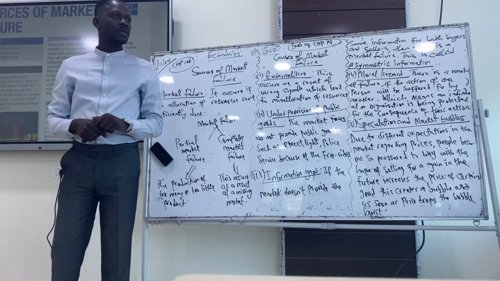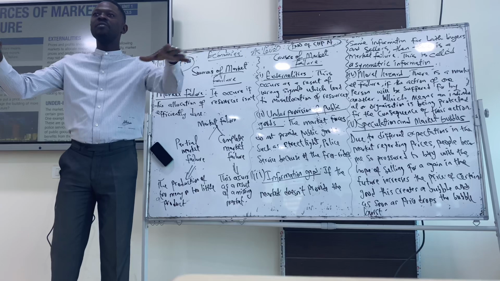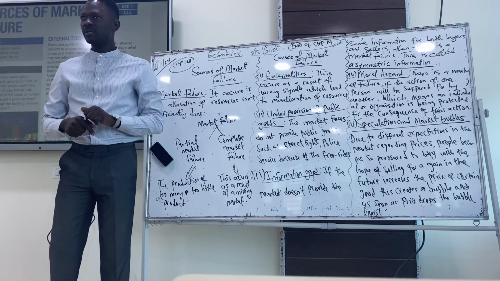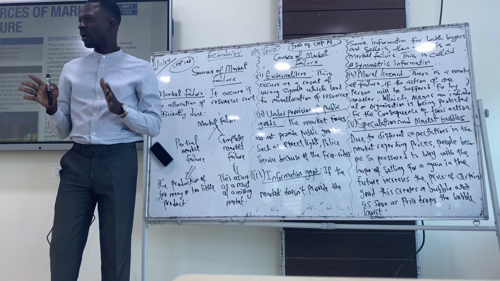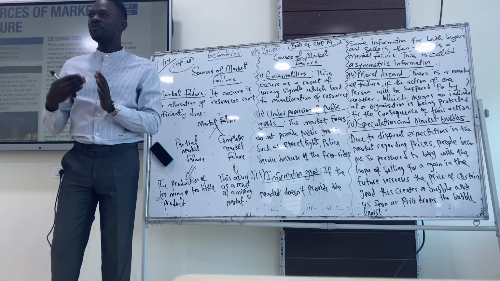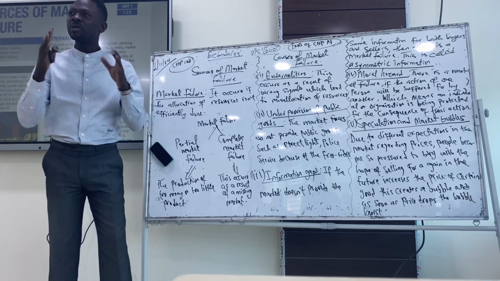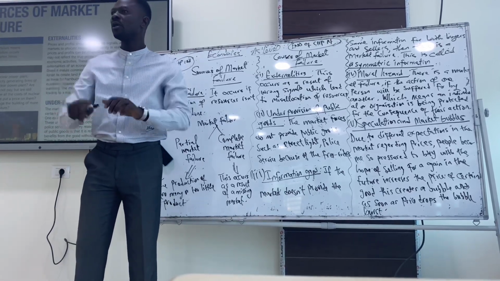What does allocation of resources mean? Allocation means the supply, how it's being rationed to individuals or to the market. That is what allocation is about. How we're able to get the supplies. Do we get more or get less? So if you are supposed to get more or get less, that is misallocation. So in as much as there is misallocation of resources, then there is a market failure.